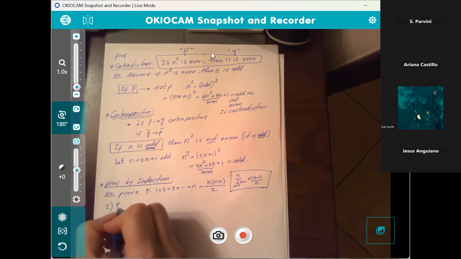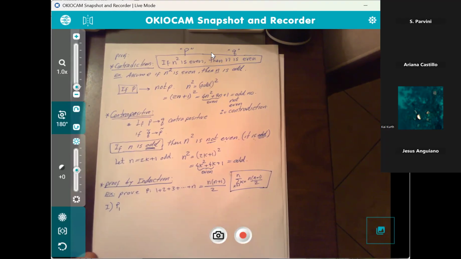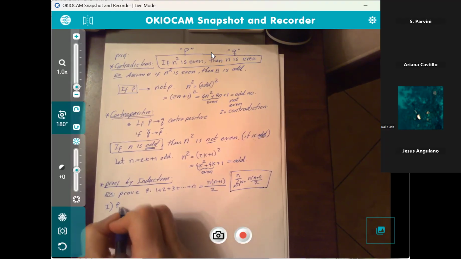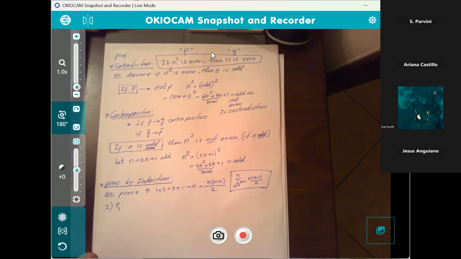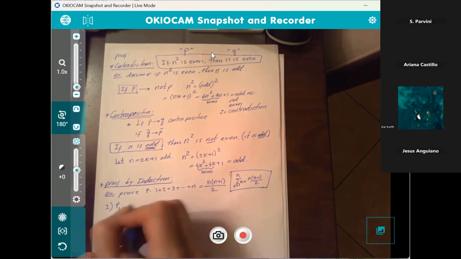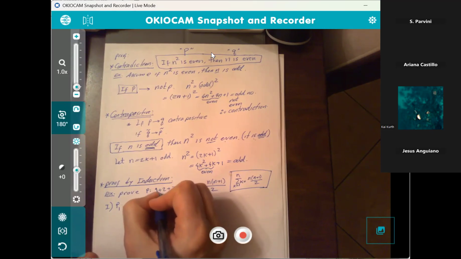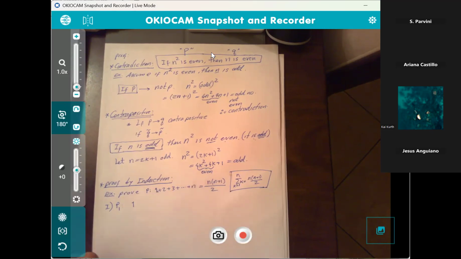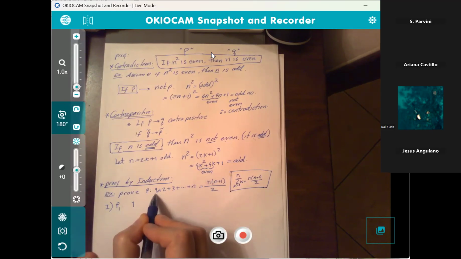That's right, P sub 1. That means the statement when n is 1. Prove: if the value of n is 1, then on the left side you just pick up one term, the first number 1 is all you pick up. For P1, you only pick one term on the left.